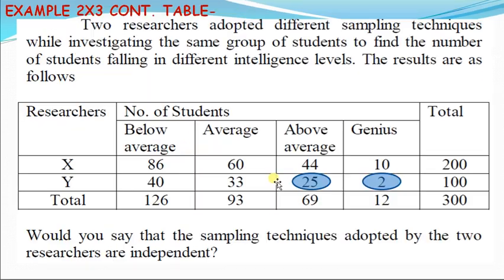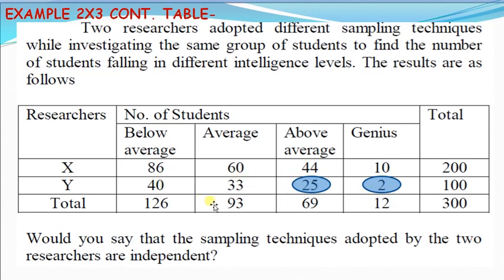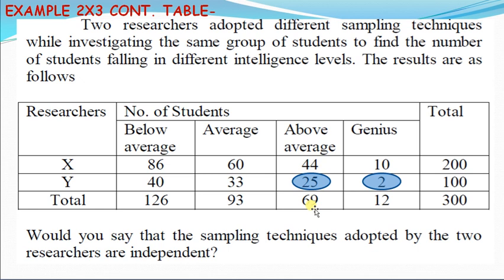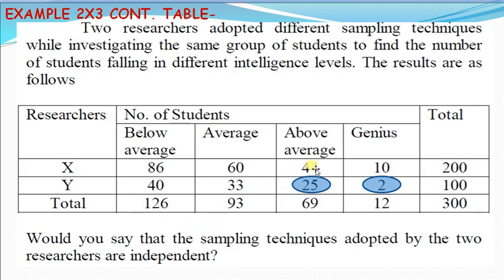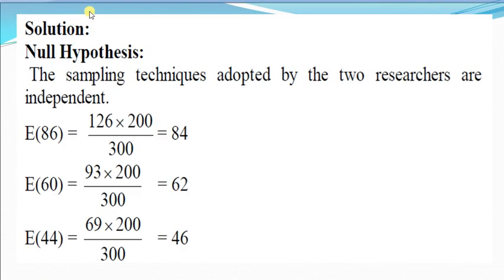Expected frequency of 69 we may find out by the same method. Expected frequency of 44 comes in column C3 and row R1, that is 69 into 200 divided by 300, and the expected frequency of 44 is 46.